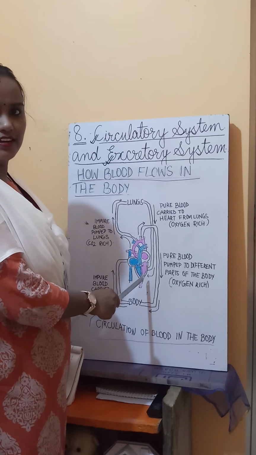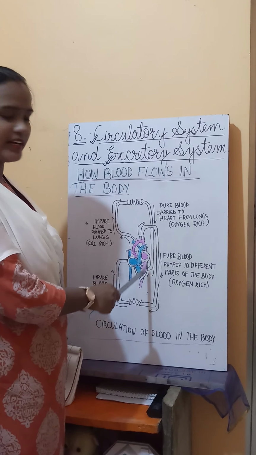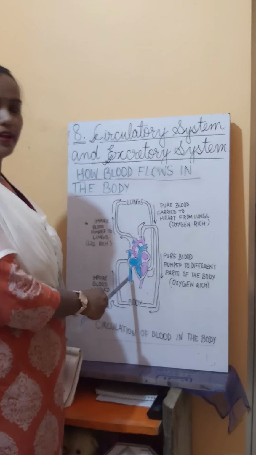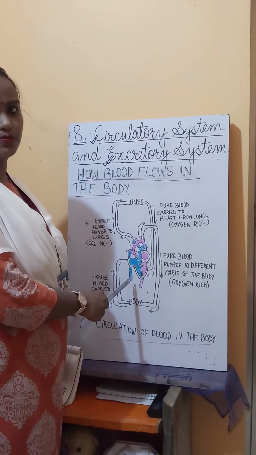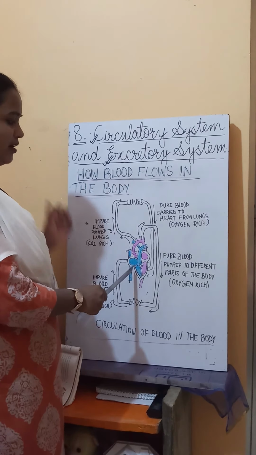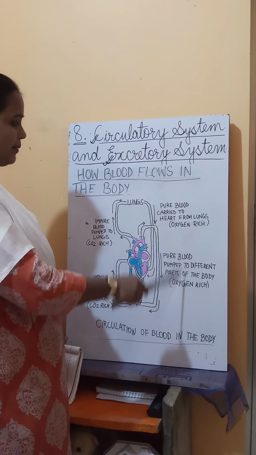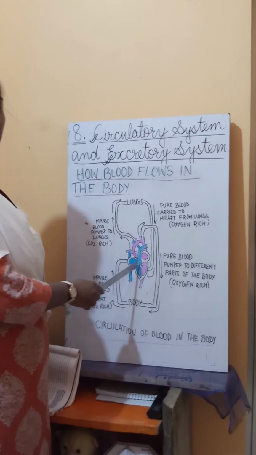The arteries carry the pure blood, oxygen rich blood, so they are red in color, whereas the veins carry the carbon dioxide rich blood, which is impure blood. So here you can see, suppose this is the structure of a human body, and here we have the heart.